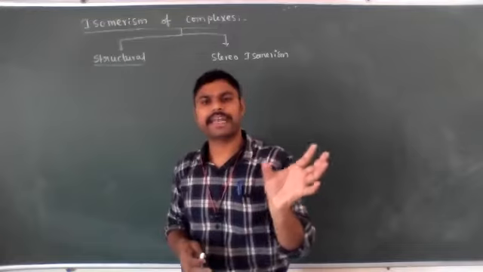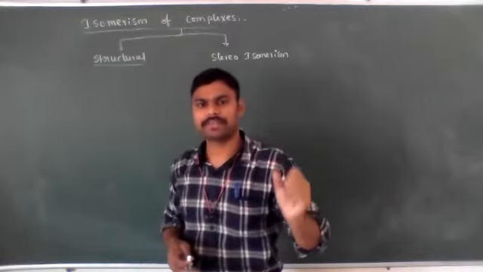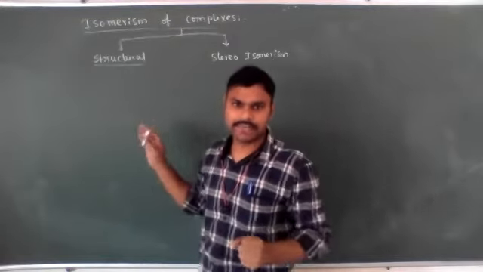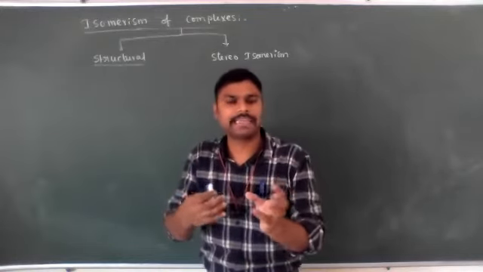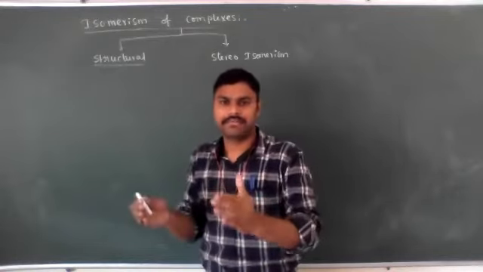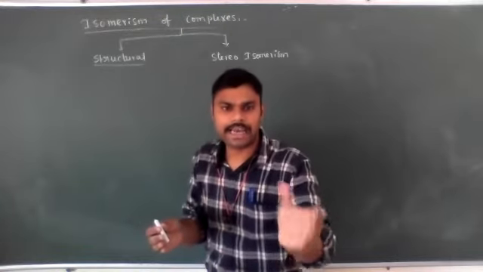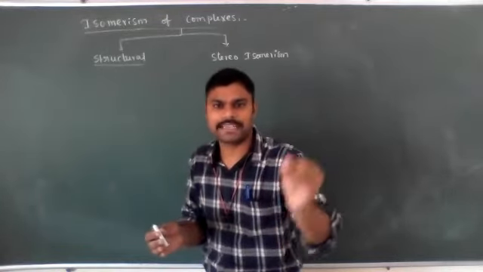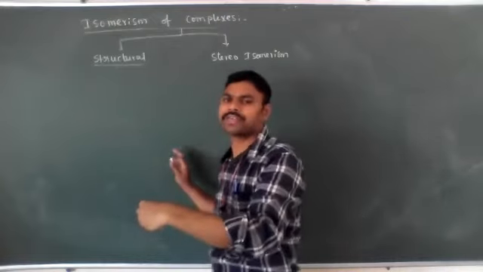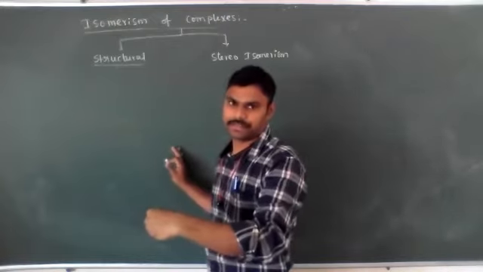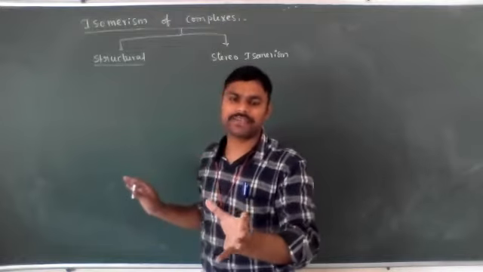Means different arrangements. In a complex compound, different types of ligands are present, and the arrangement of those ligands changes. Maybe some ligands are in the coordination sphere in one complex compound, but in another they come outside, to the ionization sphere. Then the arrangement is different.